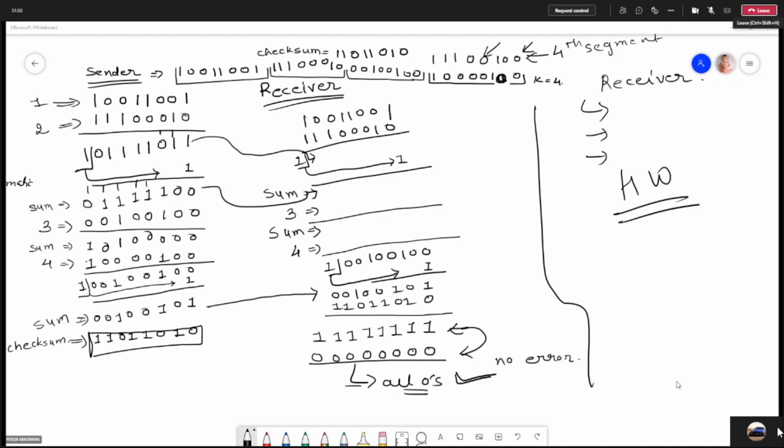Is it clear? Checksum clear? Is it clear, yes or no? Yes, ma'am. Okay, try to do it, right? Because this is very important. In most of the exams you will get such kind of sums, right? In the next lecture also we will be studying the CRC. CRC is also very important.